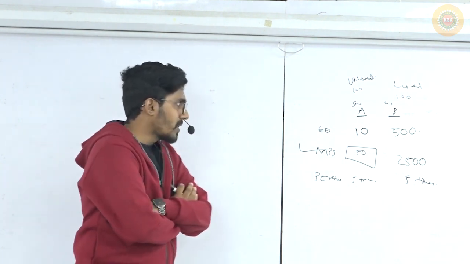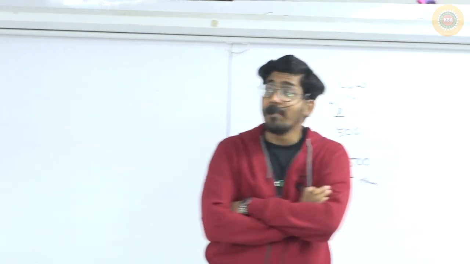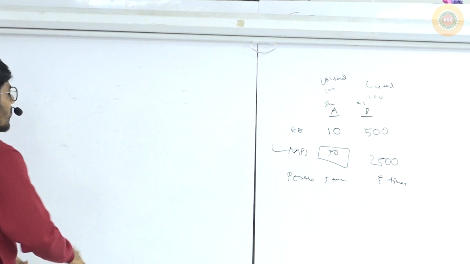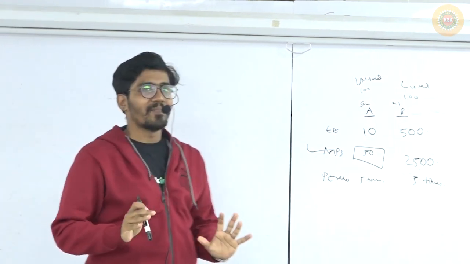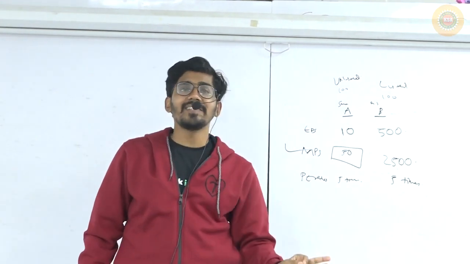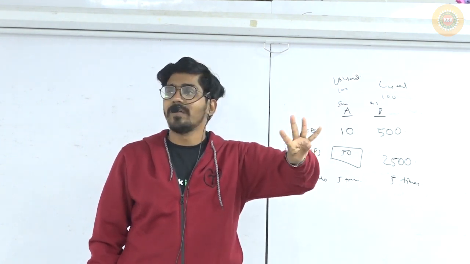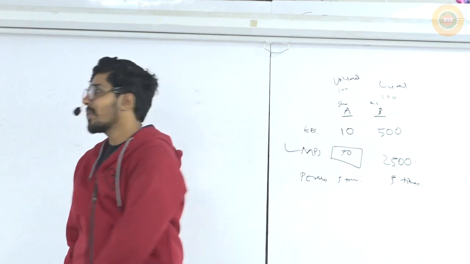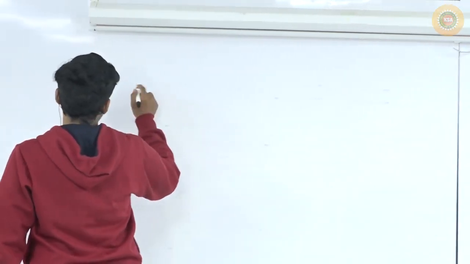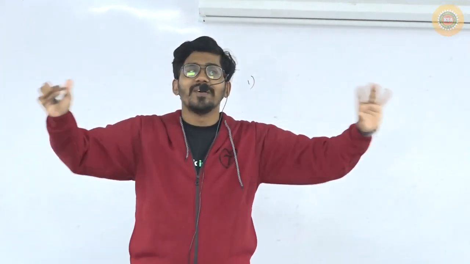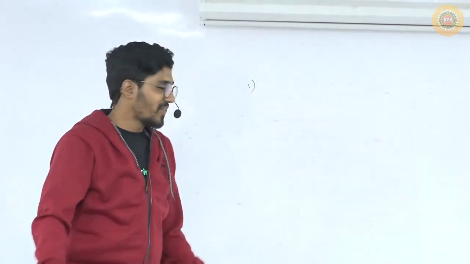Okay. So what is the formula for the P/E ratio? MPS divided by EPS. Very good. Now a test. In the last class we saw 4 formulas for the value of equity, correct? So can you all tell me those 4 formulas? First one, don't see the textbook, from your memory you tell me. What is the first formula?